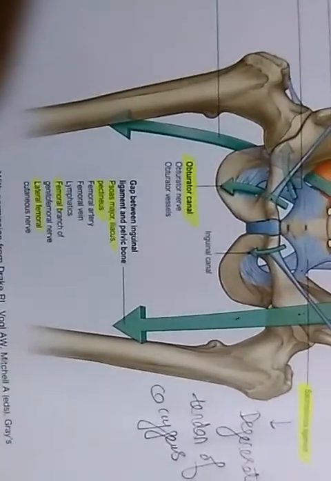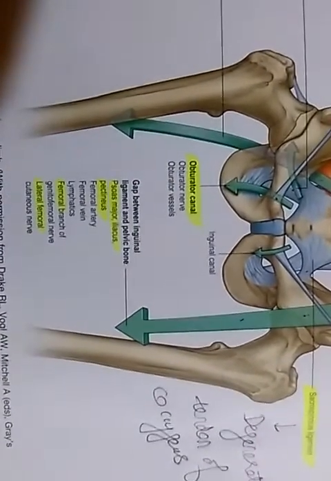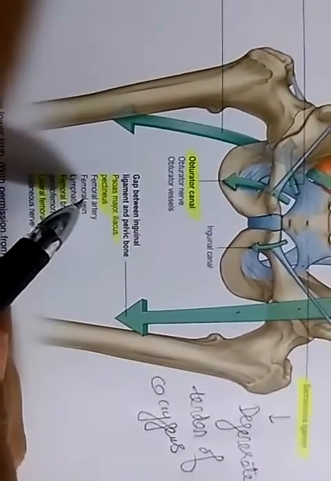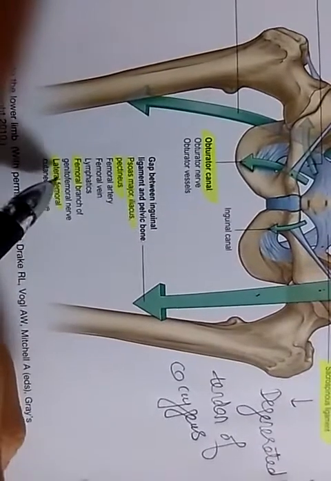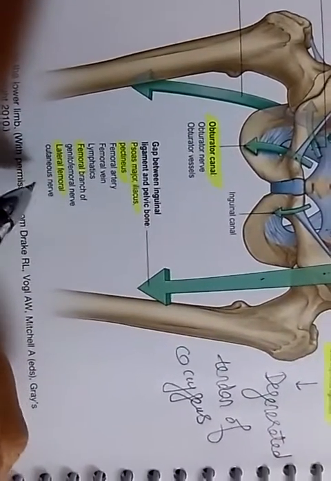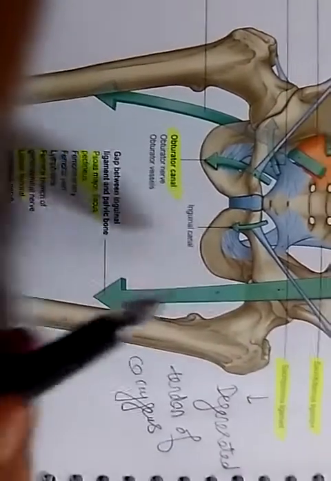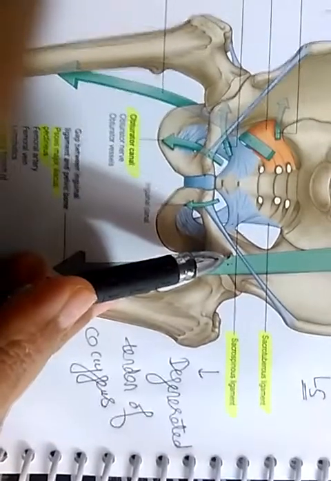Pectineus also. So on the whole, psoas major, iliacus, pectineus muscle, femoral artery, vein and lymphatics, the femoral branch of the genitofemoral nerve and the lateral femoral cutaneous nerve all pass beneath the inguinal ligament.